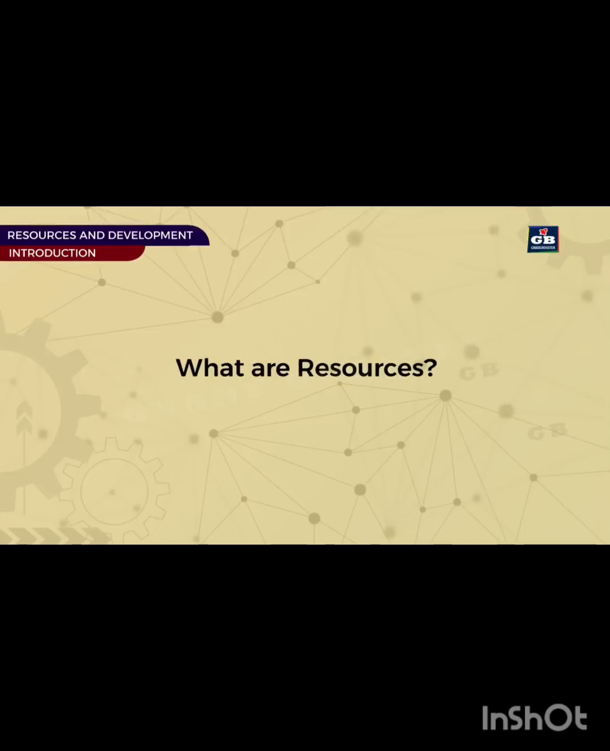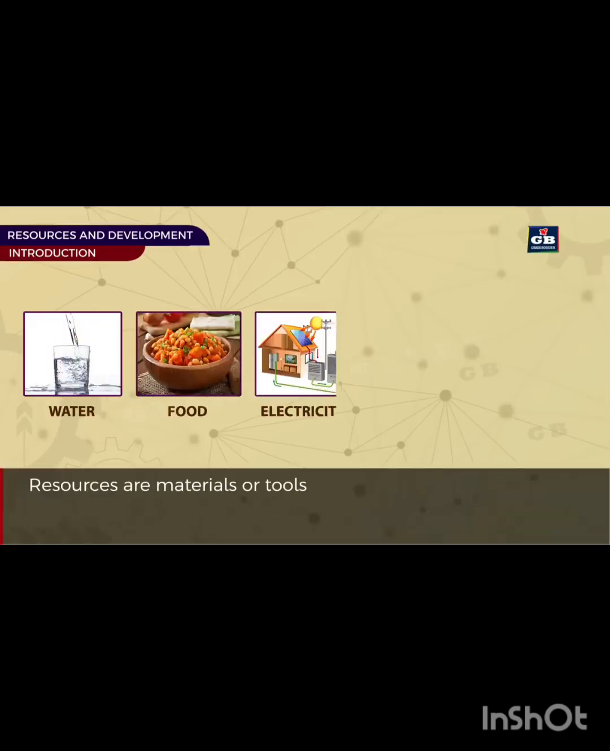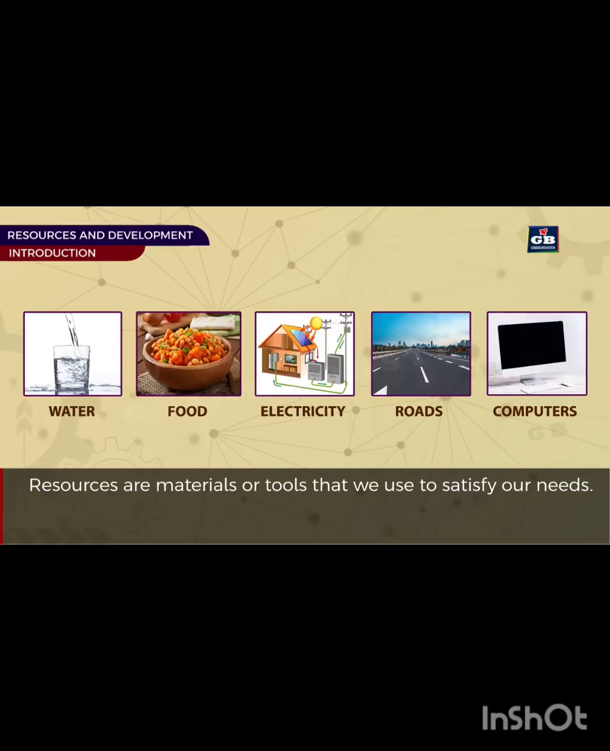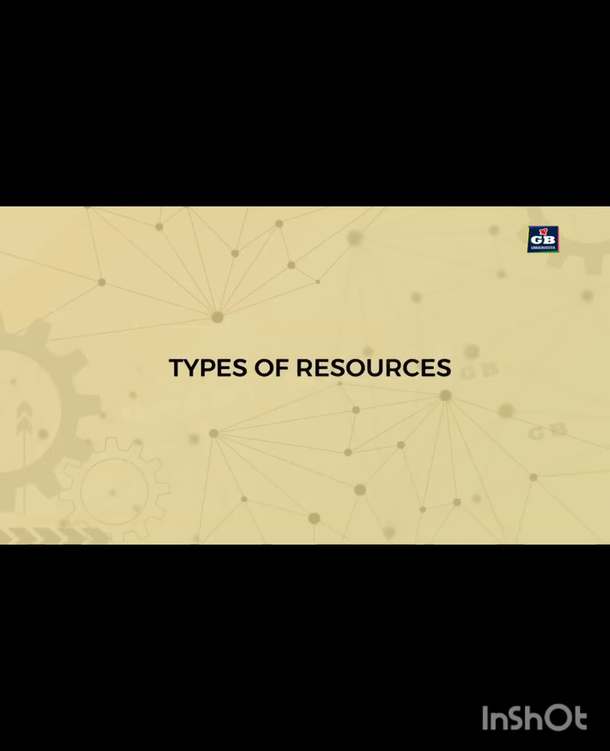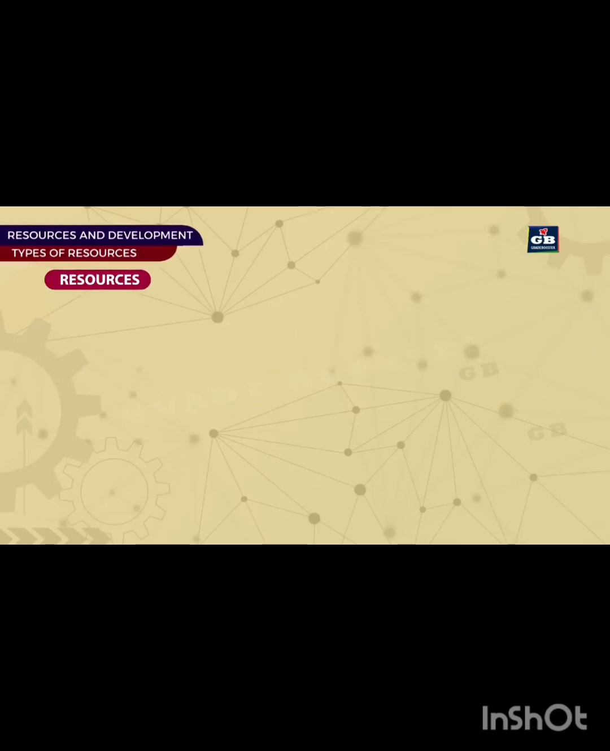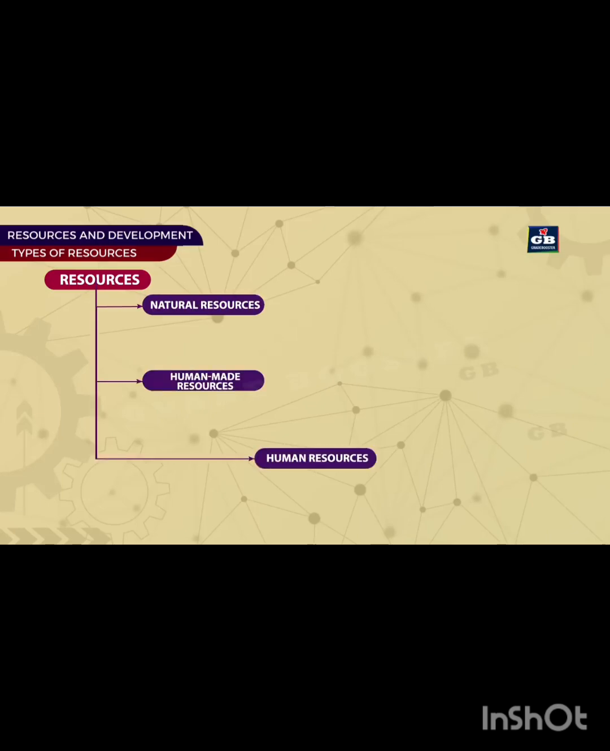What are resources? Resources are materials or tools that we use to satisfy our needs. For example, water, food, electricity, roads, and computers are all resources. Types of resources. Resources are categorized into three main types: natural resources, human-made resources, and human resources.